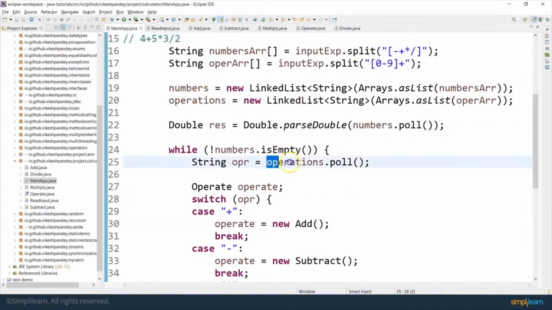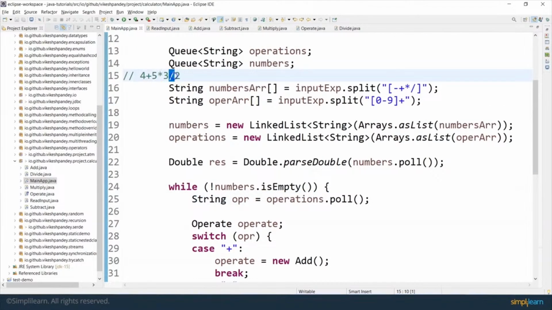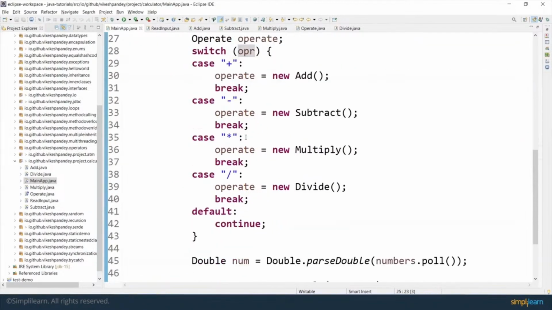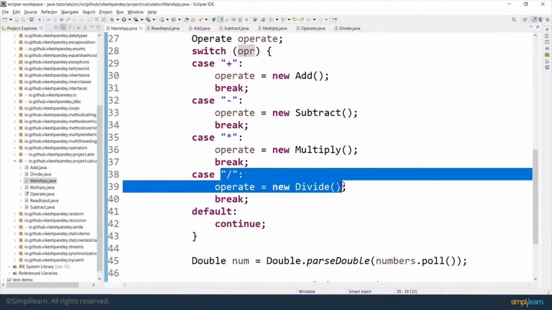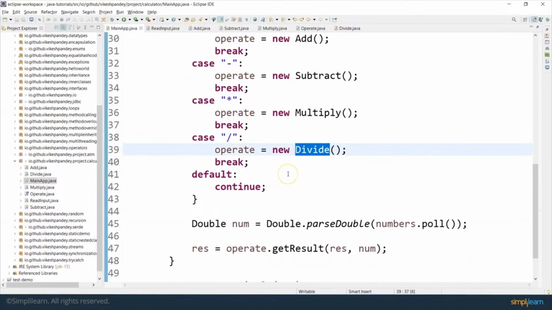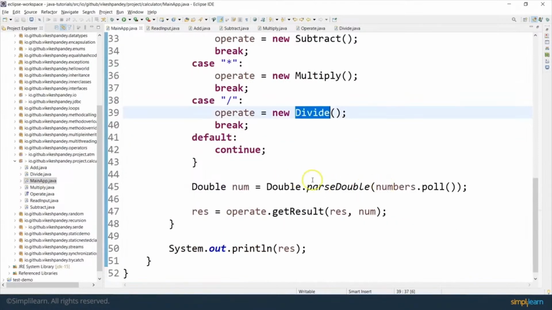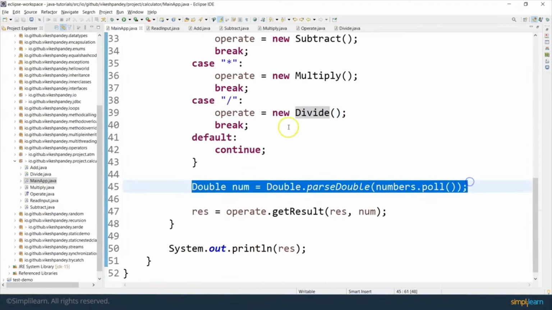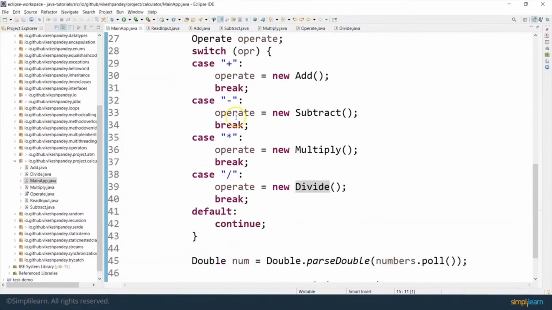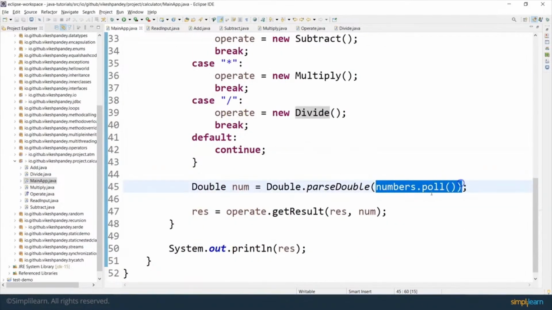Then it polls the queue of the operations where the expression divide is present, which is the only element left in this operations queue. And since we have the OPR value as divide, this case block gets called and the new divide class gets initialized. And we come here and we do numbers.poll. Now the last number available in this queue is 2, which gets picked up here. And then we again call operate.getResult.